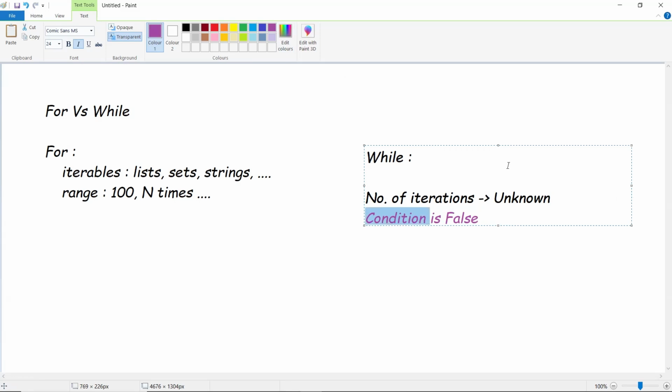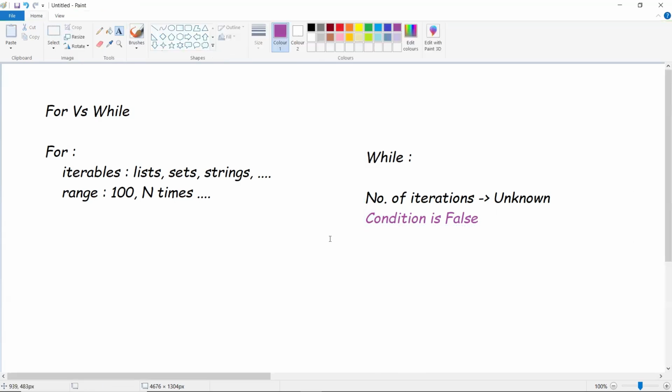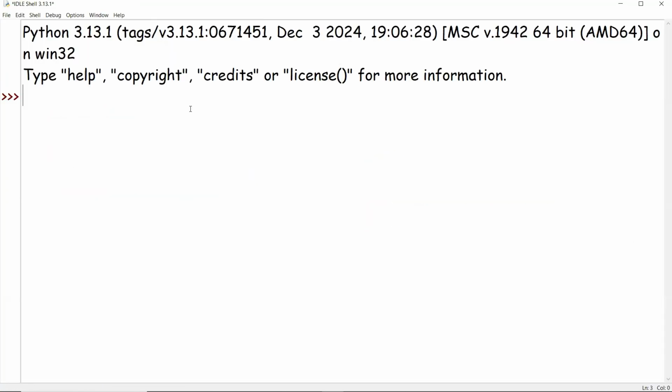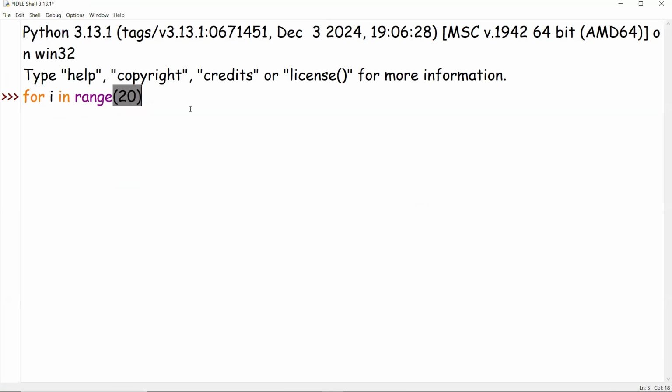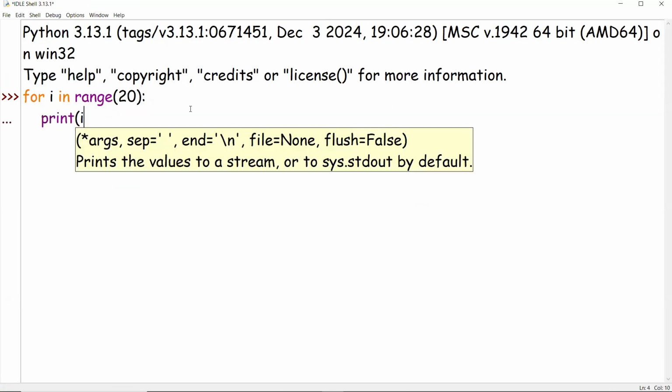Now let's try to understand one or two use cases where a for loop fails and a while loop wins over it. Let me open the editor. All right, let's see one or two examples. I'll take a quick example: for i in range, stop at 20, and I print the value of i. I want to print everything in a single line, so I modify the existing end to just a space.